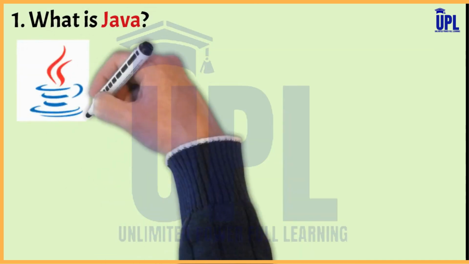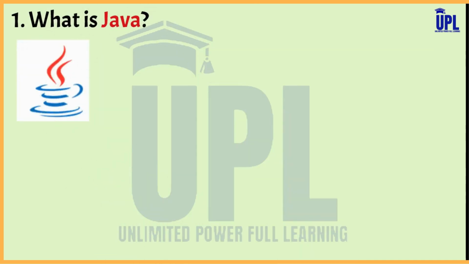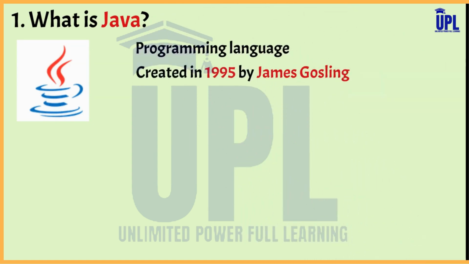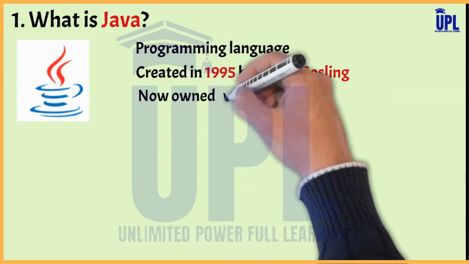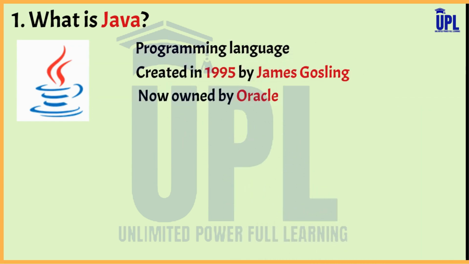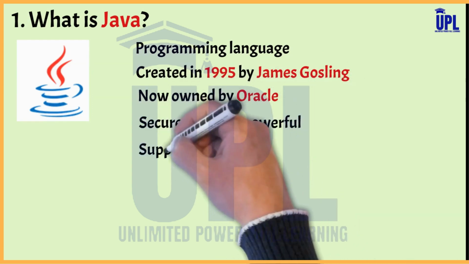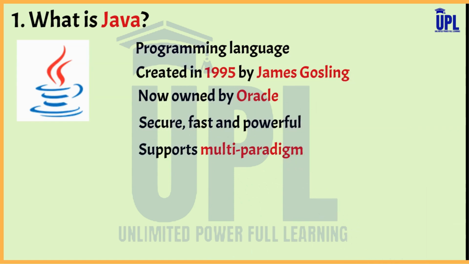with the first one. What is Java? Java is a high-level general-purpose programming language created in 1995 by James Gosling and is now owned by Oracle. Java is one of the most popular languages in the world and is secure, fast, and powerful. It supports multi-paradigms such as object-oriented, functional, imperative, etc., and has a huge community support behind it.